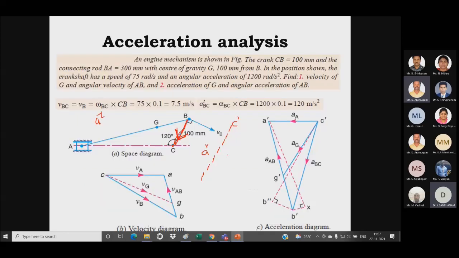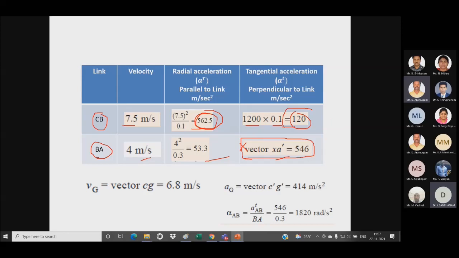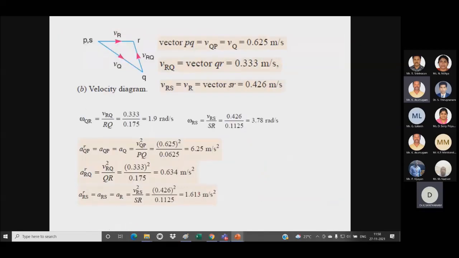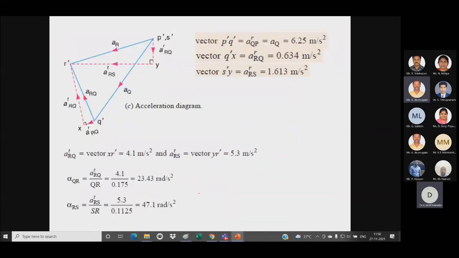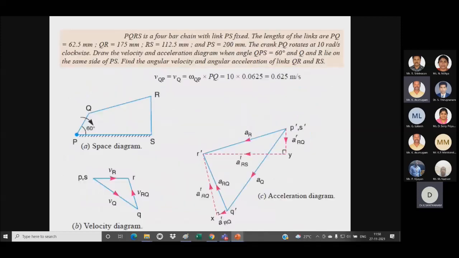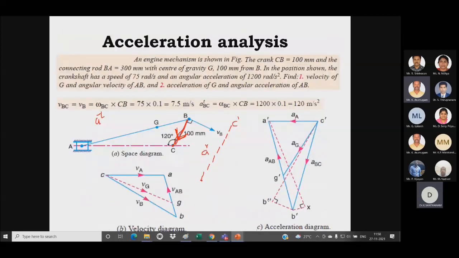Right? After that, I have to draw a perpendicular. So the perpendicular line will be my tangential acceleration, which is 120 meter per second square. So this is my tangential acceleration. I need to draw the perpendicular line. So the line may be in this direction or this direction.